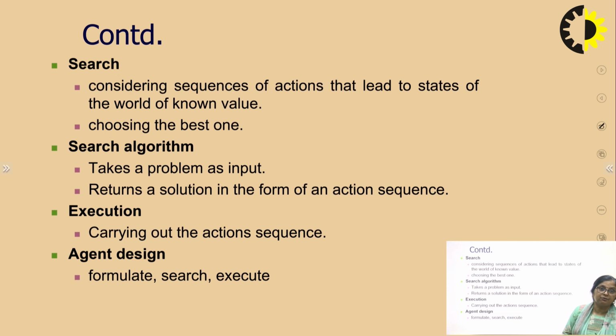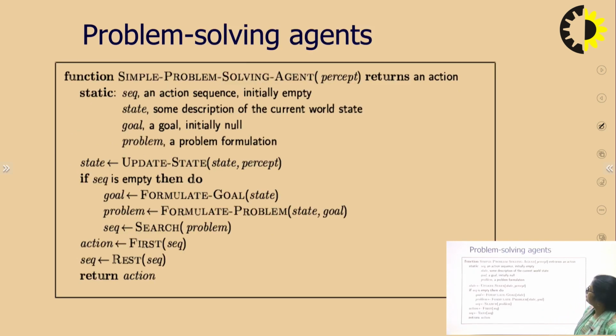This is done for one agent design. Our agent is using searching for problem solving. This is our algorithm, an outline of different types of algorithms, so we are taking it in general.